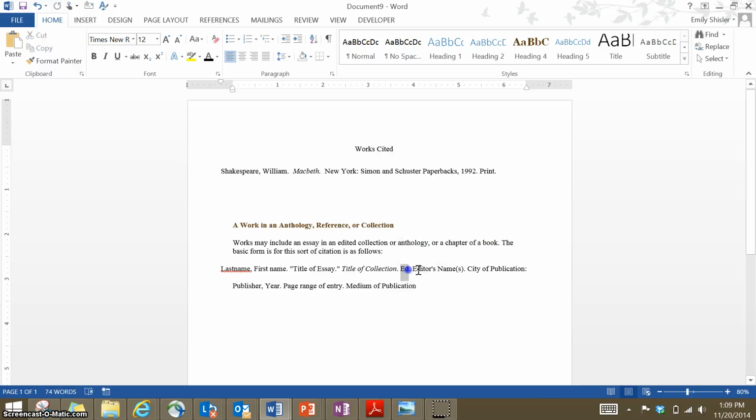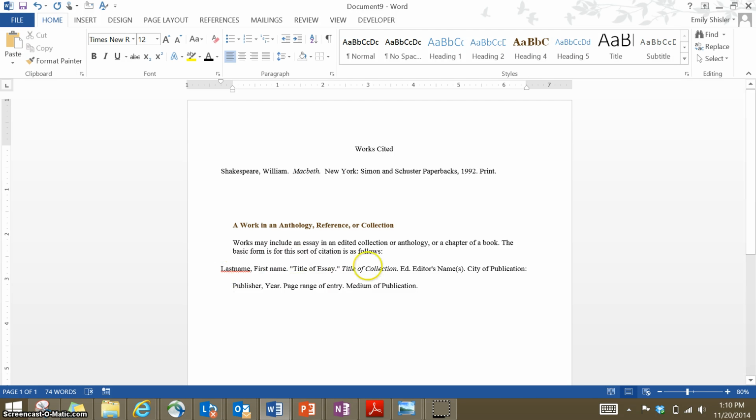Then you use the abbreviation Ed., which stands for editor, meaning who edited this book and put all of these different articles together. Then you would list their names, and then a period. Then, just like in a primary source, the city of publication, followed by a colon, the publisher, a comma, the year, and a period. This time it's going to be very important that you put the page range for the text itself because you haven't read the whole book, you've only read one small article from within the book. And then again the medium of publication, which in this case would be print, because these were printed books until I lovingly plagiarized them for you and put them on the internet.